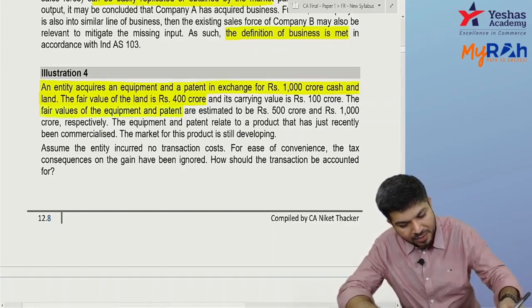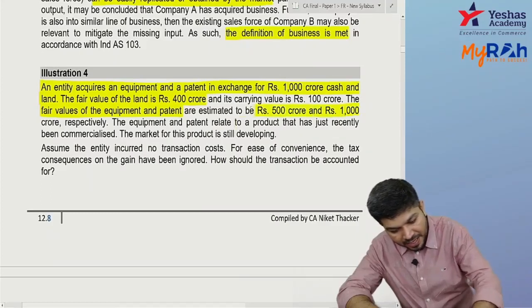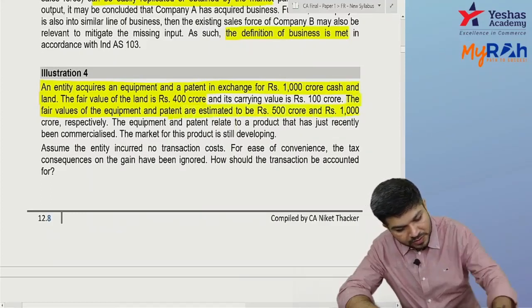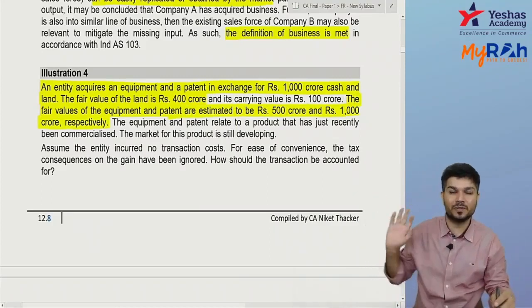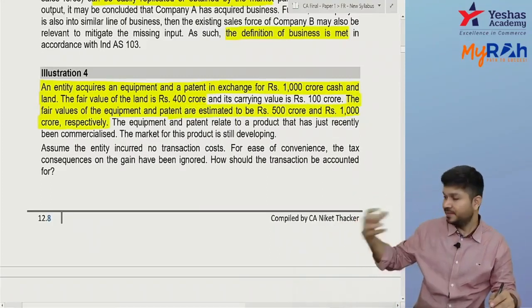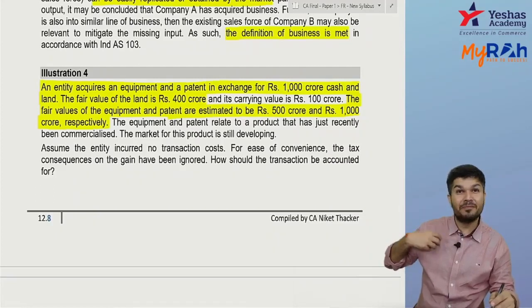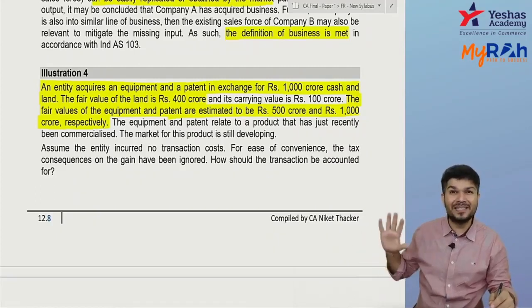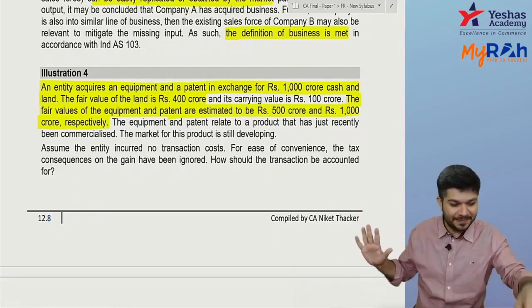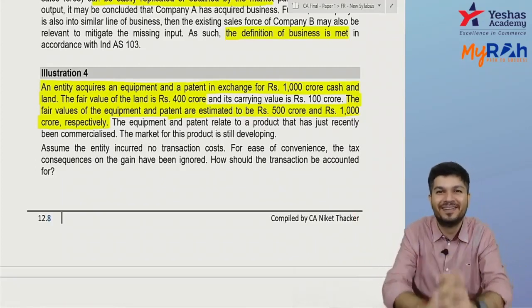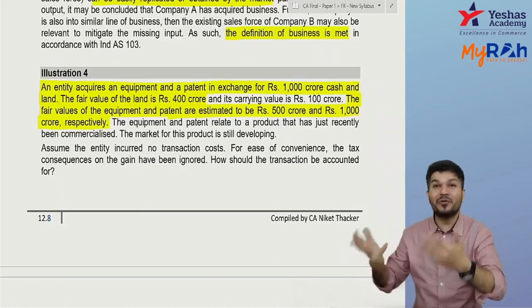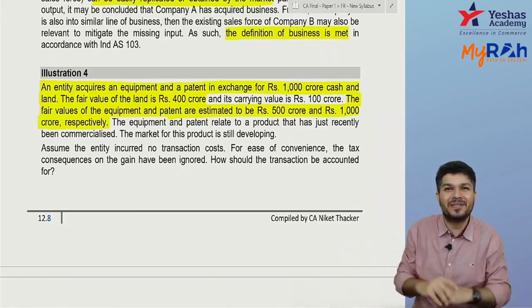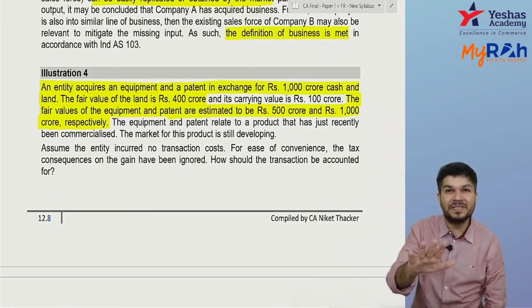The fair values of equipment and patent are 500 crores and 1,000 crores respectively. So the fair value is 1,500 crores. But I'm paying 1,400. Oh, combo discount. So I acquired something with a fair value of 1,500, and I'm paying you only 1,400 crores. There's a kind of 100 crore discount. First question: is it a business acquisition?